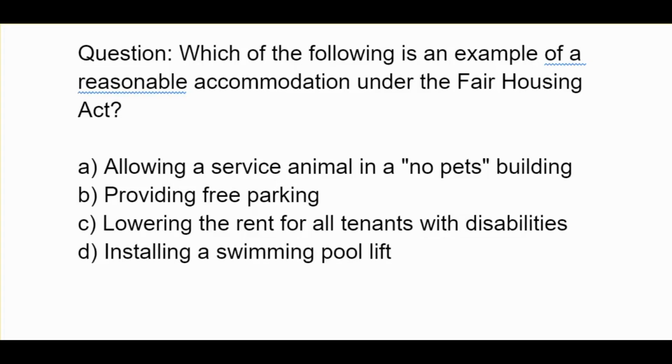Which of the following is an example of a reasonable accommodation under the Fair Housing Act? A. Allowing a service animal in a no pets building. B. Providing free parking. C. Lowering the rent of all tenants with disabilities. D. Installing a swimming pool lift.